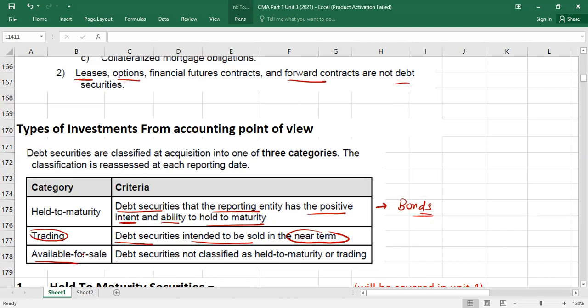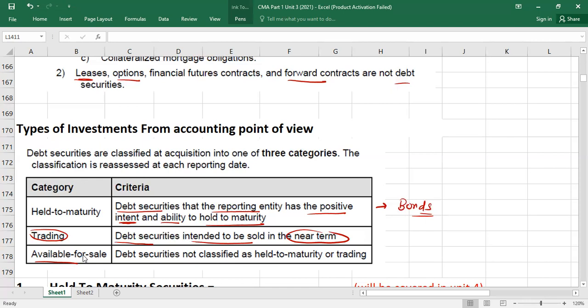And then we have here available for sale security. Okay, available for sale security. What is available for sale? If you bought the bonds or preferred stock and you are not sure you are going to keep it until maturity, and you are also not sure you are going to sell it in the near future, it means it is not classified as held to maturity or trading.